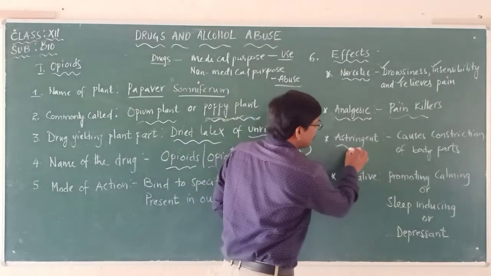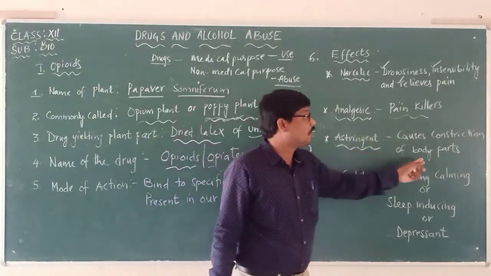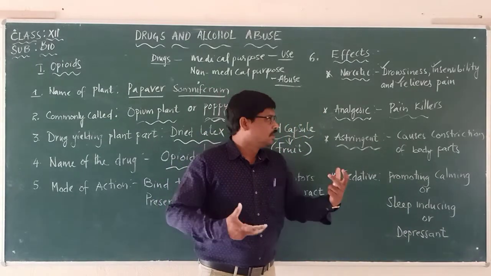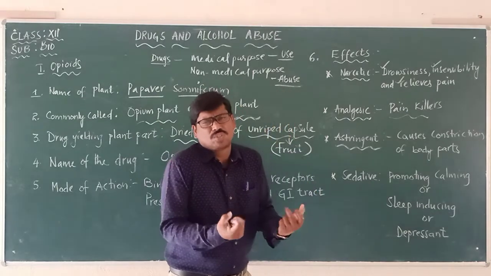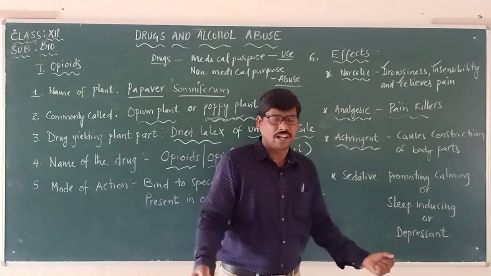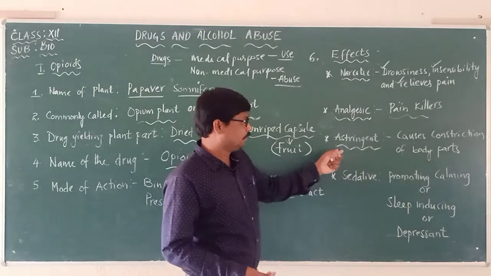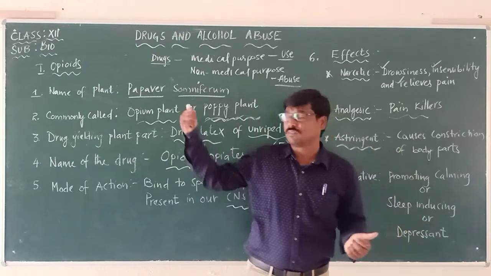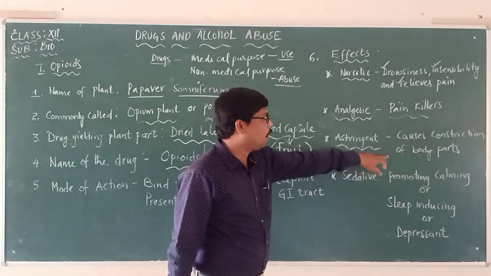And at the same time, astringent, which means constriction of body parts. There may be cases where the body parts are very loose, or the muscles lack constriction. In such cases they give these astringents. One of the astringents is opioids, which cause constriction of the body parts.